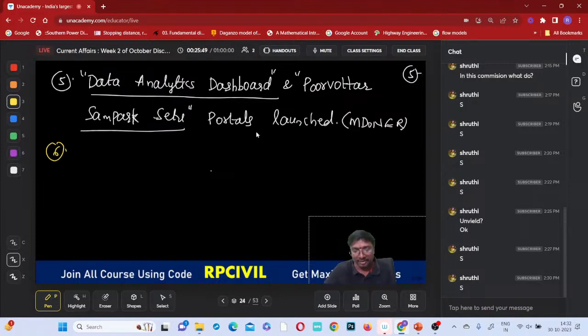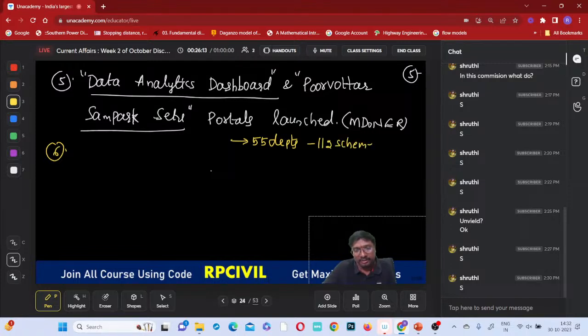It has 112 schemes across 55 departments and ministries. Corresponding to all 55 departments of the union ministry, 112 schemes are displayed.